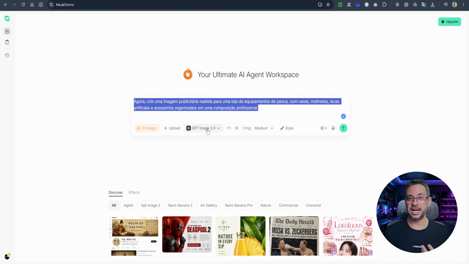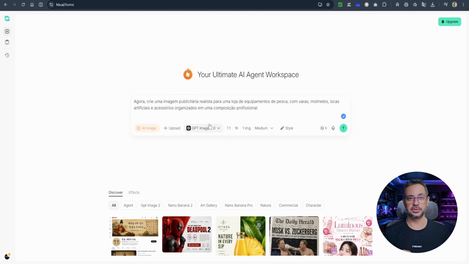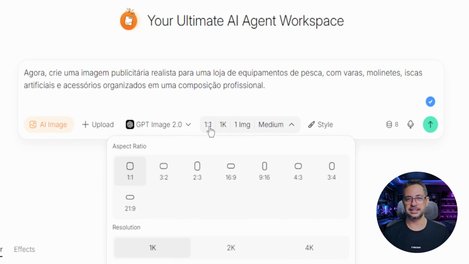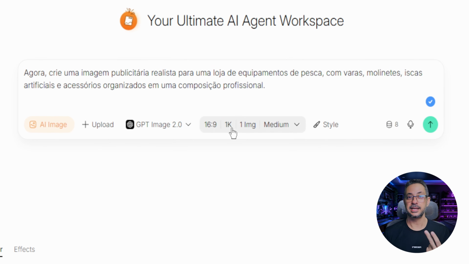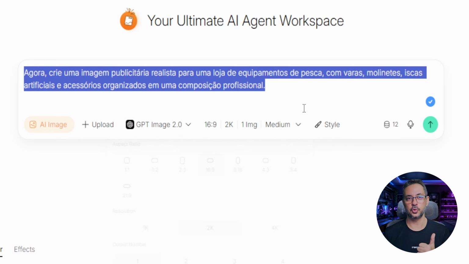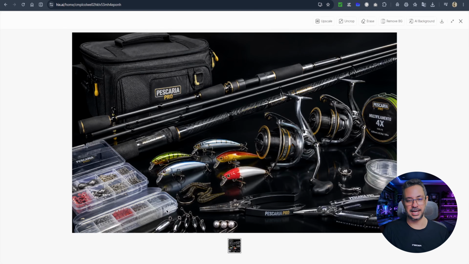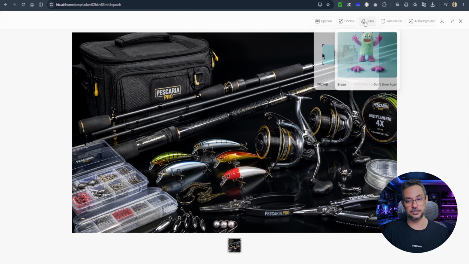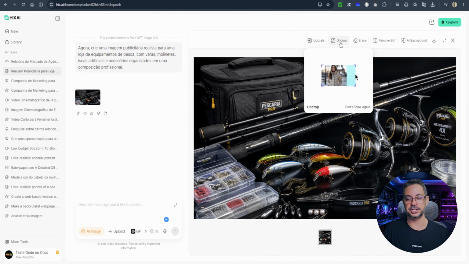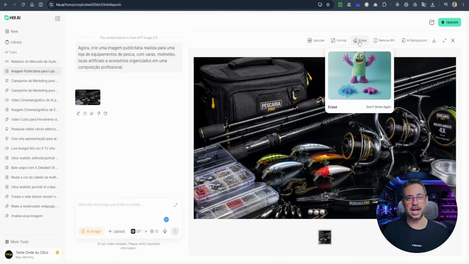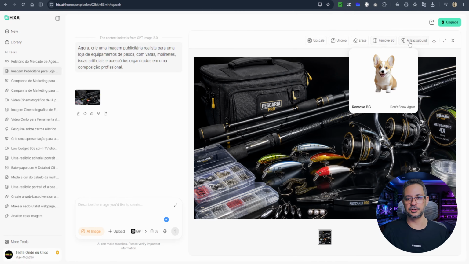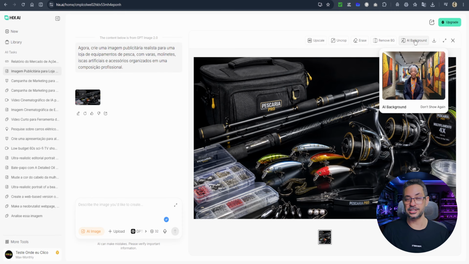Now, I can also generate a promotional image. For that, I'm going to use this prompt here. Create a realistic advertising image for a fishing equipment store with rods, reels, artificial lures, and accessories organized in a professional composition. Done, it's finished, and just look at this result. It's really an ultra-realistic image, and I have other options as well. I can upscale this image, I can expand it, erase any element I don't want, remove the background, and add a new background. Look at how many cool things I can do within the same workflow.